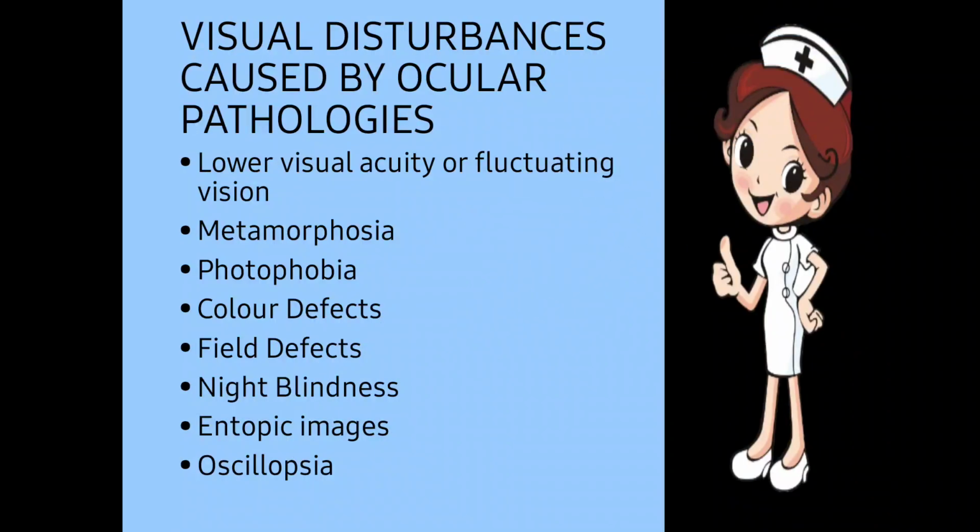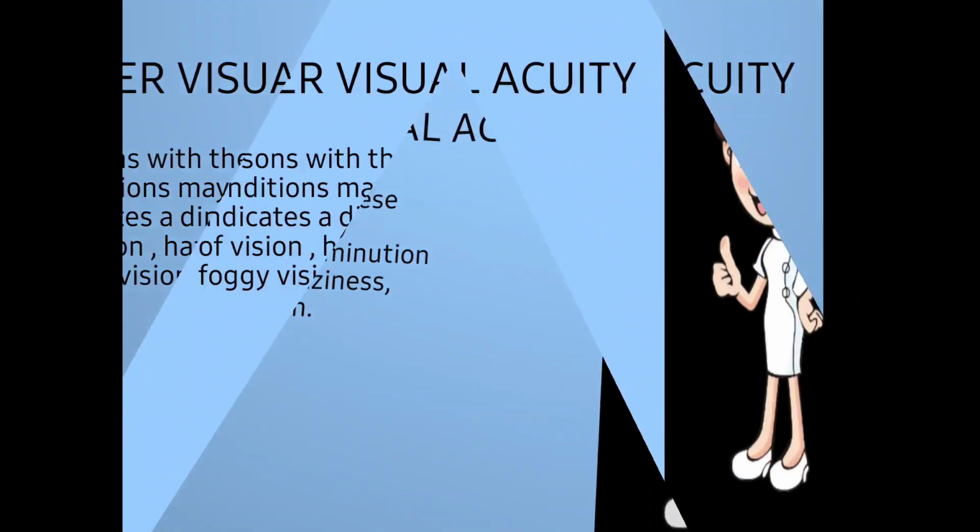Next one, visual disturbances caused by ocular pathologies. Now, which vision disturbances are caused by eye pathologies? First one is lower visual acuity or fluctuating vision. Next one is metamorphopsia. Third one, photophobia. Fourth one, color defects. Fifth one, field defect. Sixth one, night blindness. Seventh one, entoptic images. And the last one is oscillopsia. So let's discuss them one by one.